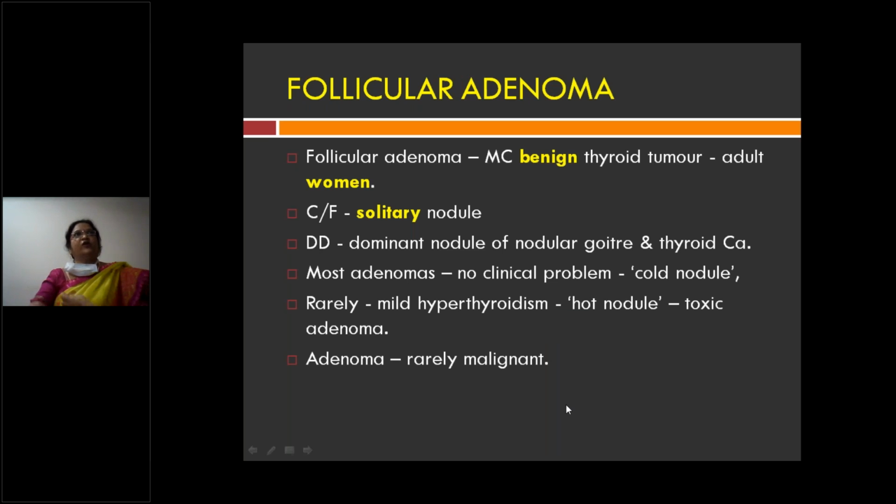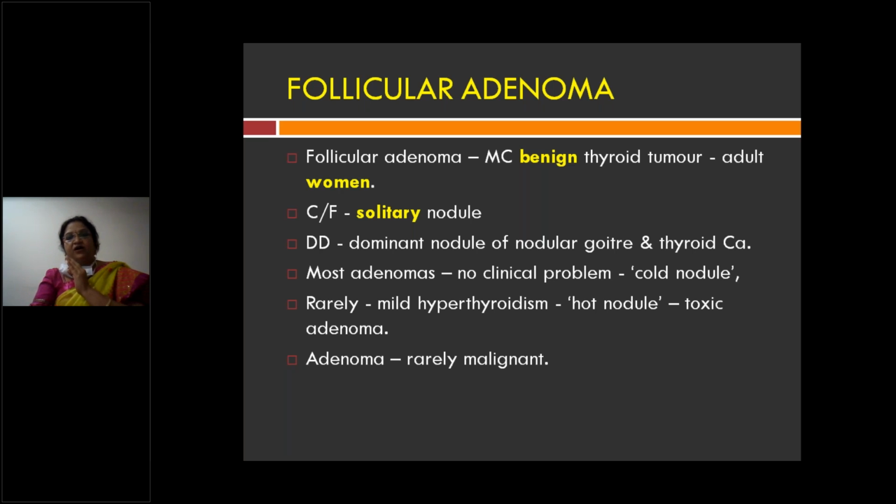Now, what is follicular adenoma? It is a benign tumor of thyroid, most commonly seen in adult women. What is the clinical presentation? It presents as a solitary nodule. This follicular adenoma should be differentiated from nodular goiter, which also presents in the form of a nodule, and other thyroid carcinomas. Most of the adenomas are cold nodules. Very, very important: most of the adenomas are cold nodules.